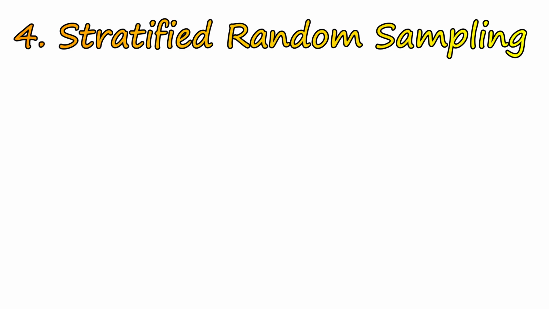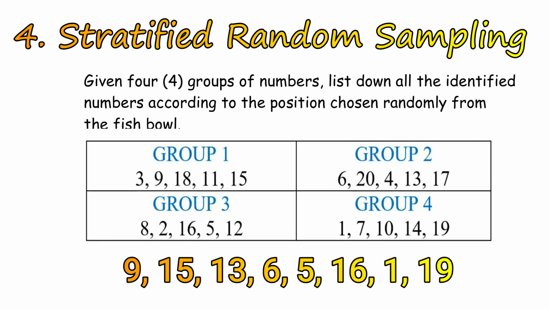The fourth type of random sampling is called the stratified random sampling. You have also done this sampling technique already. Remember the latest activity wherein you are tasked to list down 2 randomly selected numbers from each of these 4 groups? Yes, that's how stratified random sampling works. In stratified random sampling, members of the population are divided to form groups called strata, hence the name stratified, and samples are randomly selected from each stratum, meaning you must not skip or disregard a single stratum when getting samples, unlike in cluster random sampling, wherein we totally disregard the clusters that have not been randomly selected.